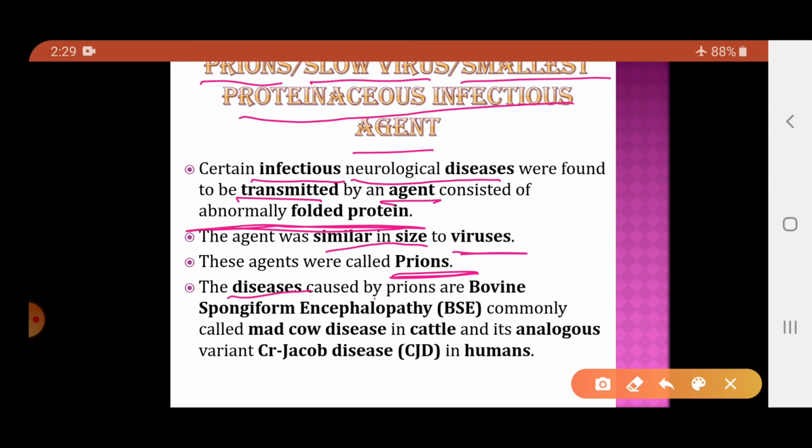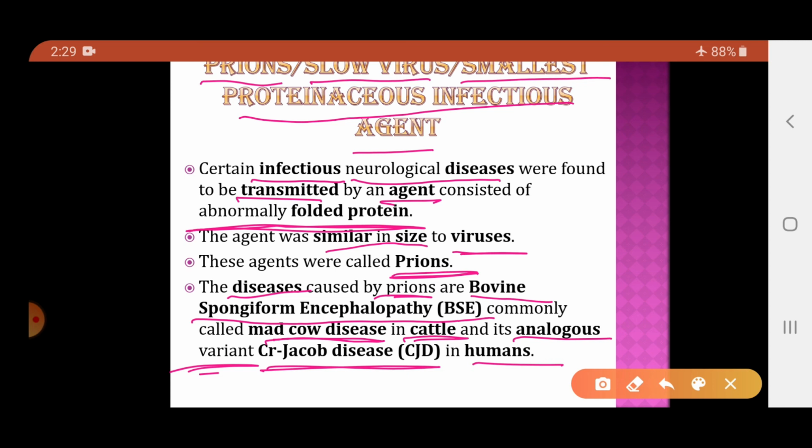Now the disease caused by prions is bovine spongiform encephalopathy, which is commonly called mad cow disease, in cattle. It is caused by prions, and its analogous variant causes a disease in humans called Creutzfeldt-Jakob disease. So that is regarding the prions. So a virus is a nucleoprotein consisting of nucleic acid and a protein coat called the capsid.